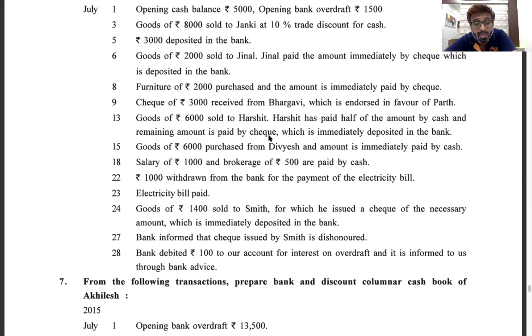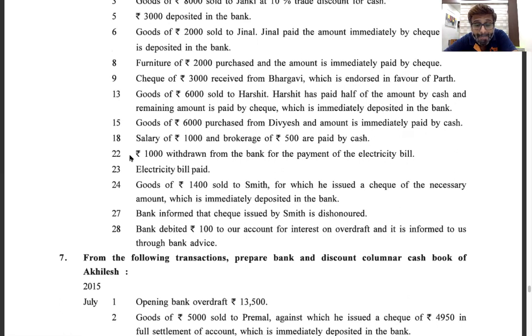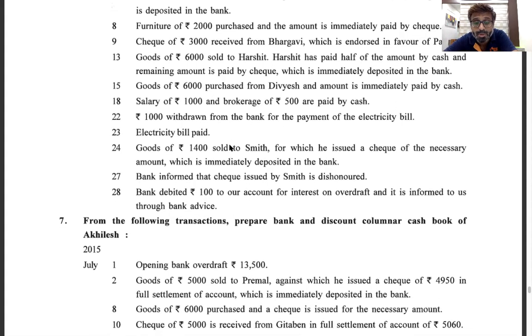Okay? Yes. Which other one did you say? 22nd. Now, withdrawn from the bank for payment of electricity bill. Right now we have only withdrawn the money, we have not paid the bill. If you remember, I explained in the second chapter that if you withdraw the money for office expenses, you don't incur the expense right now, you have just withdrawn the money. So cash comes in, debit what comes in, cash account debit. Bank is the giver, credit the giver, bank account. It's a contra entry which I explained to you. Understood. Okay, it will come on both the sides of the cash book.